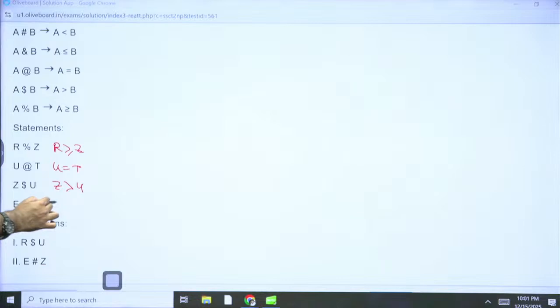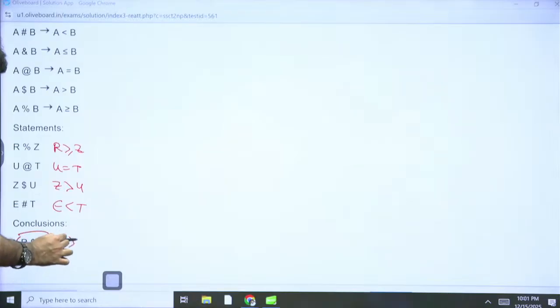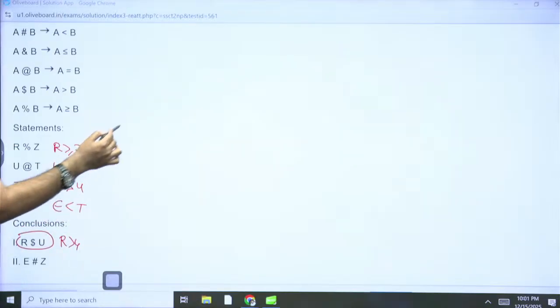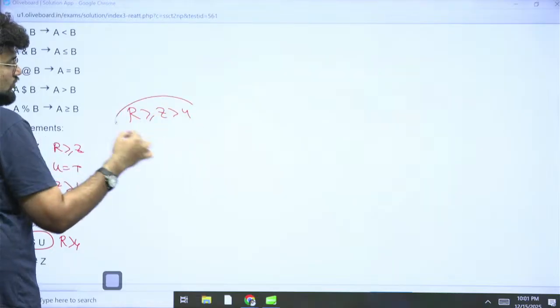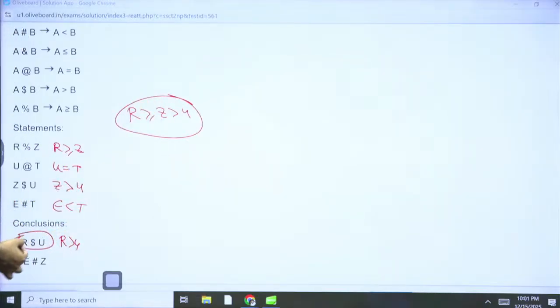E is less than T. Now the conclusions are R and U. R $ U means R is greater than U. So check between R, Z and Z, U. You know that R is greater than or equal to Z, which is greater than U. So you will say R is greater than U. So it is correct. Option 1 is right.